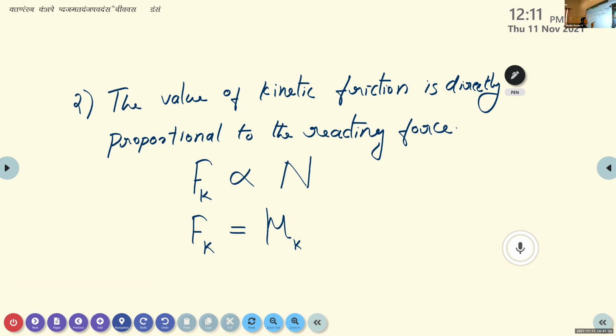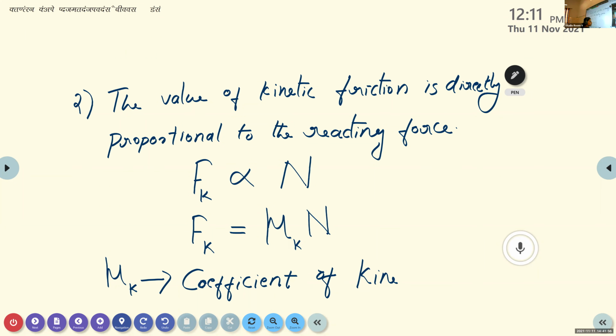Fk equals mu k N, where mu k is the constant of proportionality, known as the coefficient of kinetic friction.